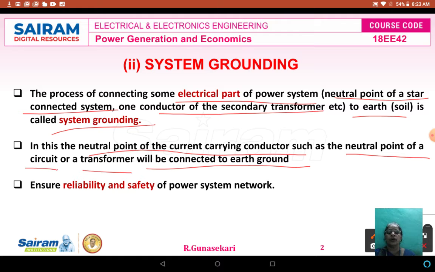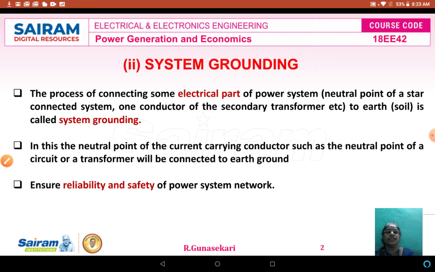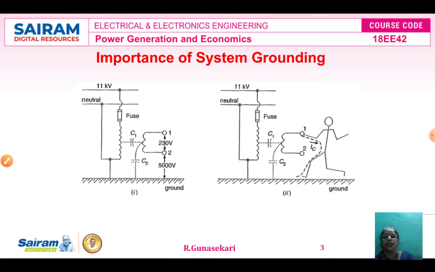System grounding ensures the reliability and the safety of the power system network. System grounding has assumed considerable importance in the fast expanding power system. By adopting proper schemes of system grounding, we can achieve many advantages including protection, reliability and safety to the power system network. Now we study system grounding in detail.